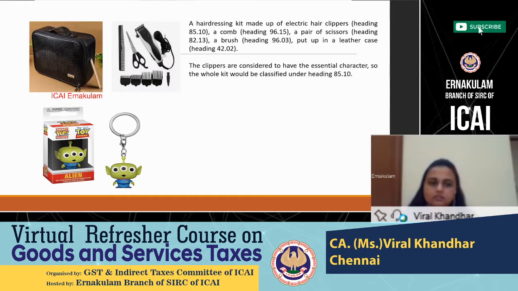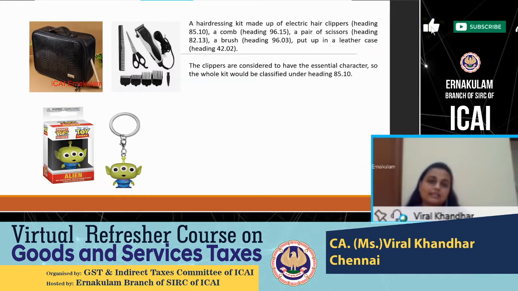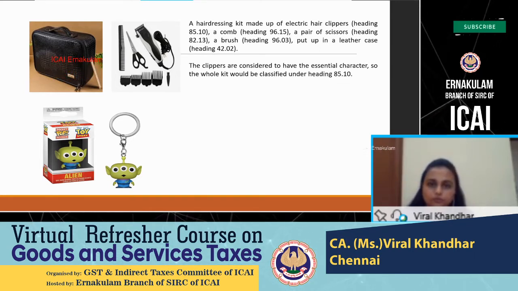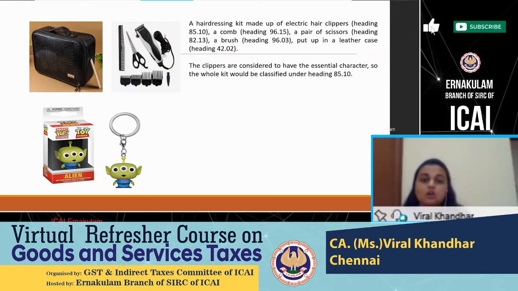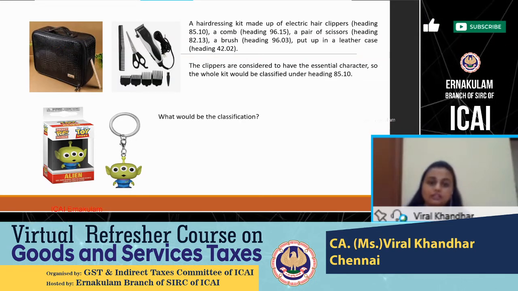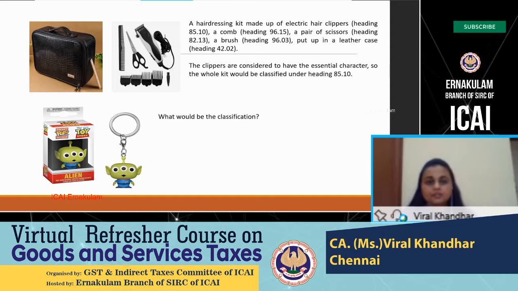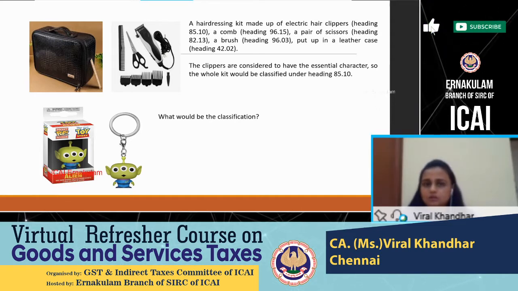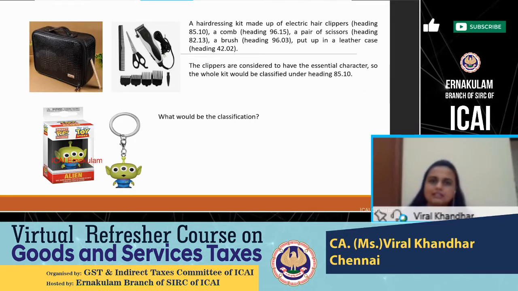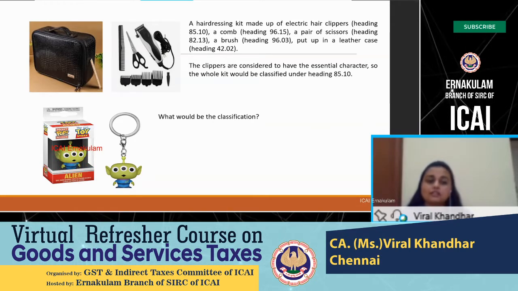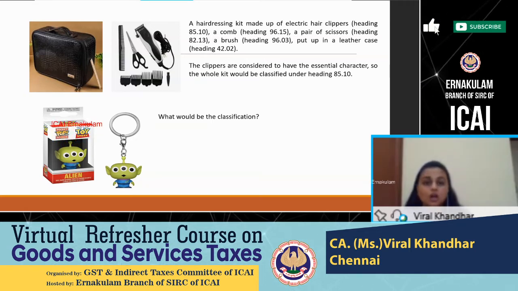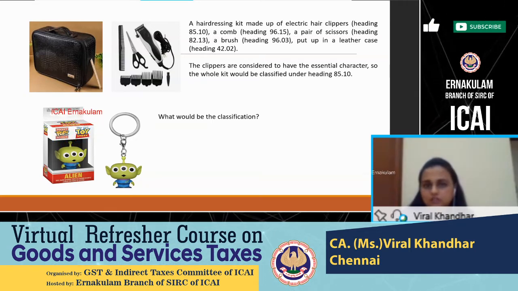Another example, I leave it to y'all to decide what will be the classification of this particular item before you. Is this a keychain with a toy, or is it a toy with a keychain? How will you go about it, will rule 3b help you out? What is the essential character? Is it the keychain function, or is it the toy for which the end user is buying this product? How will you find out the classification of such kind of products?